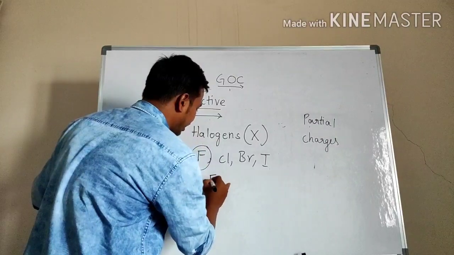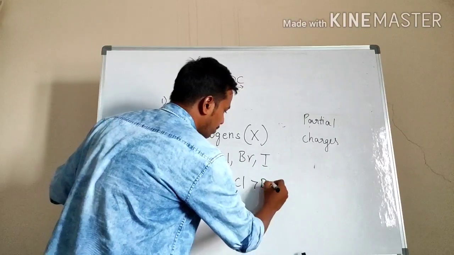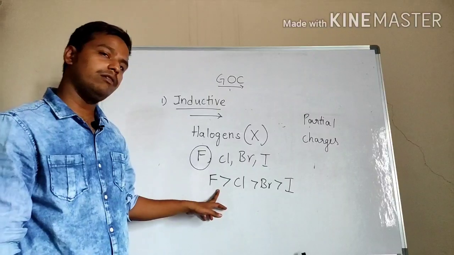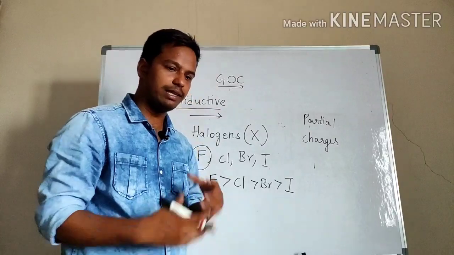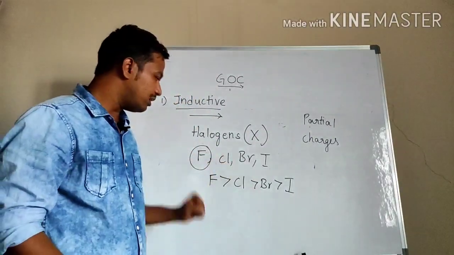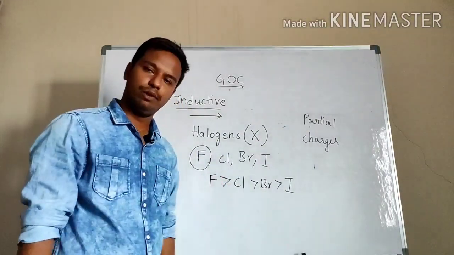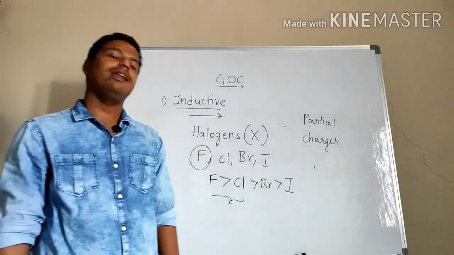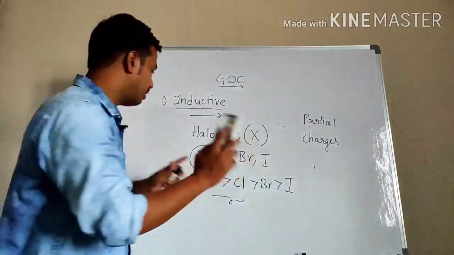So I am writing the electronegativity sequence. That is fluorine greater than chlorine greater than bromine greater than iodine. Okay, so fluorine is the most electronegative atom, followed by chlorine, bromine, and iodine. So this is about the electronegativity. Now you understood which is the most electronegative atom. That is fluorine, and also chlorine. These two are widely used to elaborate the inductive effect. Okay, I will take another example and I will try to make you understand.